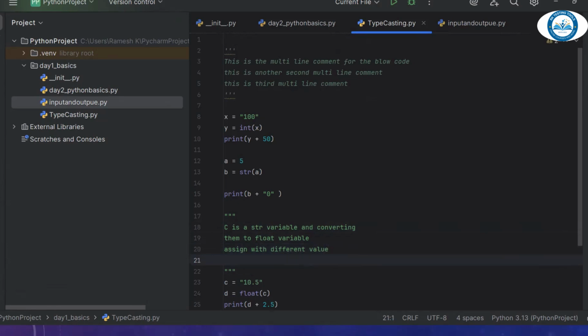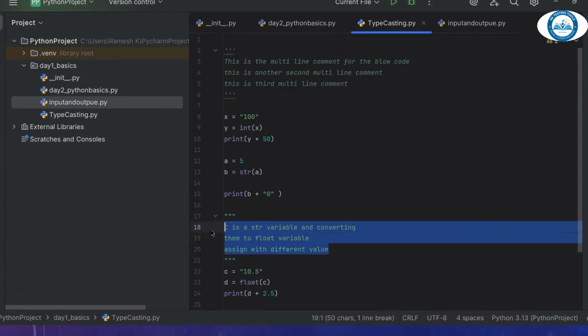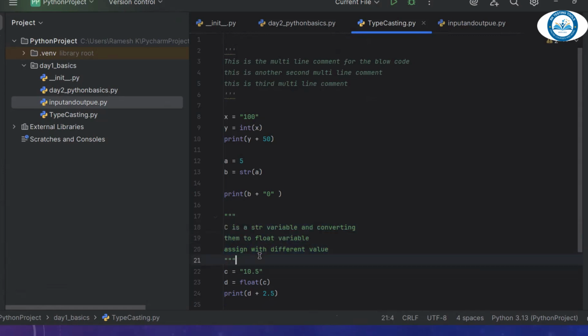This is how we can declare docstring comments. It is multi-line only. Using the docstring, you use three double quotes, write the comment in between, and end it with the same quotes again. This is how we can use it at the class level, method level, and function level. Like that, we can use it.